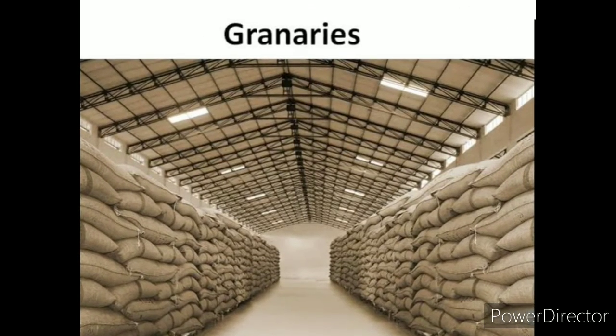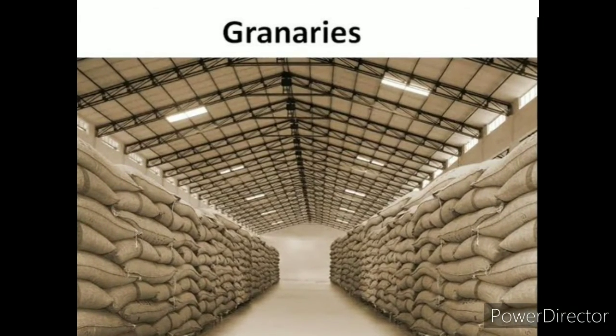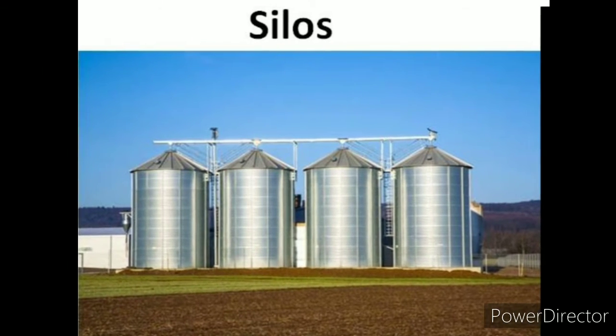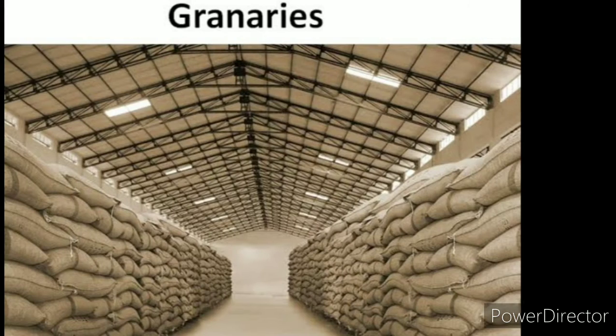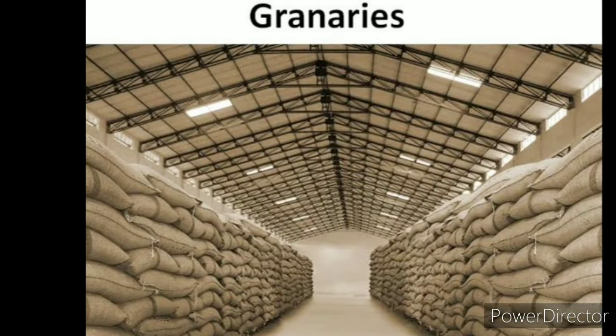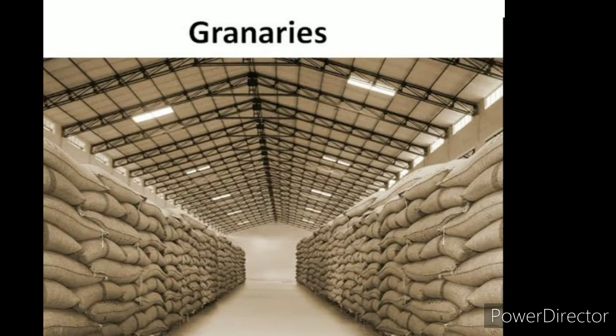Food grains are collected in gunny bags and then stored in godowns. Silos and granaries are used for storage of grains on a large scale. Chemical vapors are sprayed to minimize pests and insects in godowns. This is called fumigation.